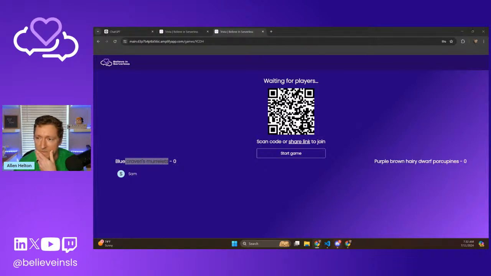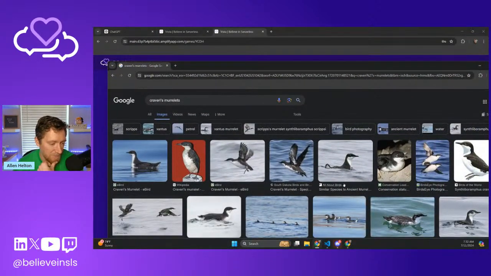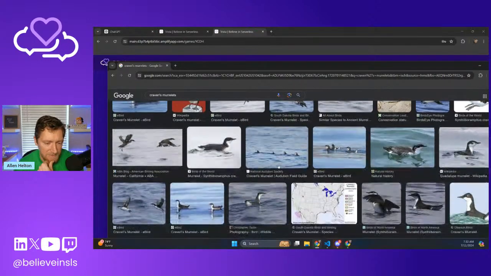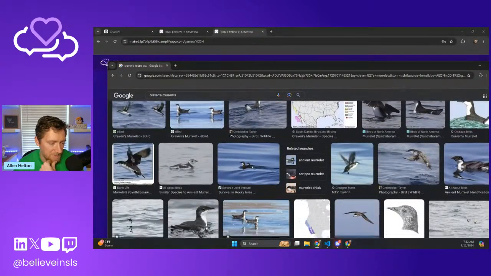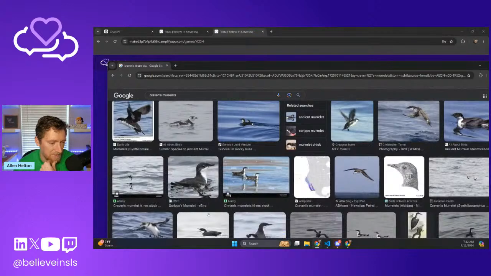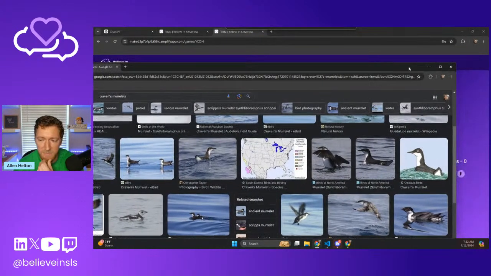It is not, though. Let's bring it over here. It looks like a flying penguin. That's wacky. Huh. Learn something new every day.